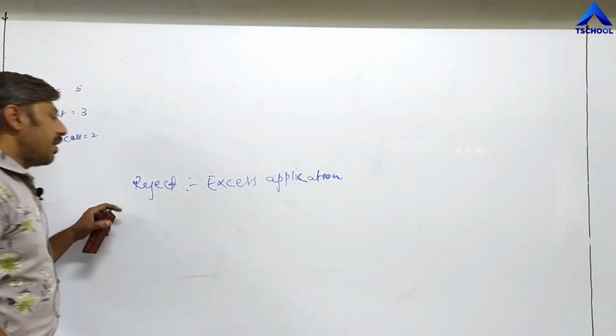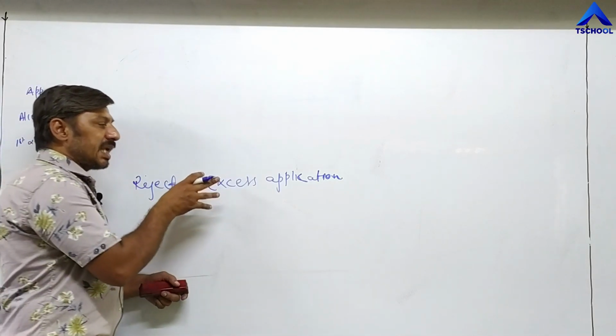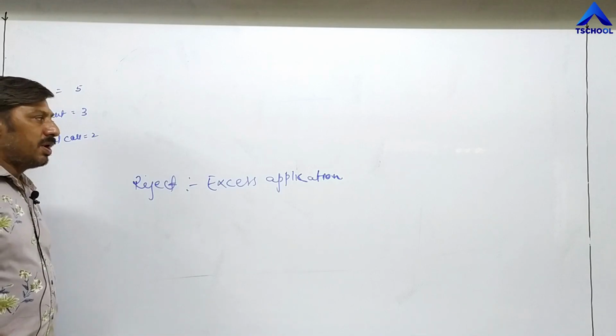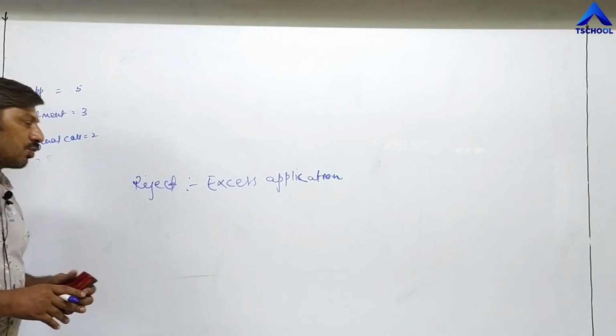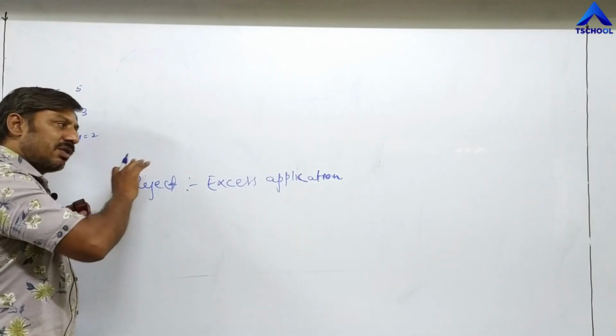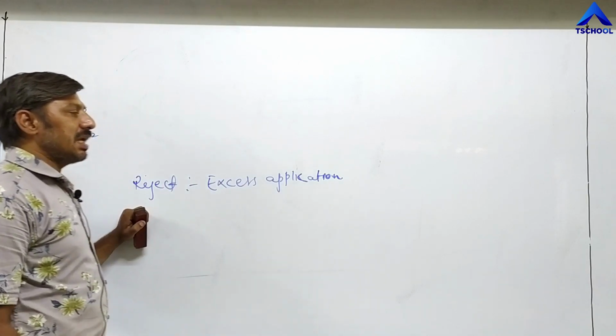What is the meaning of rejecting excess applications? It means whatever amount was received on these applications will be returned to those investors to whom shares have not been allotted. Those who were not given shares, their money will be returned exactly as it came. This is called rejection of excess application.